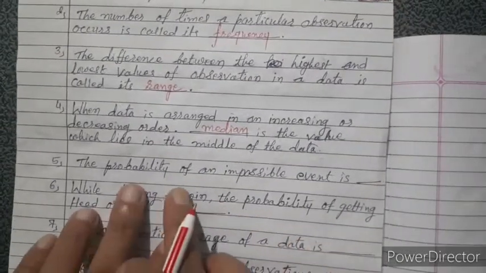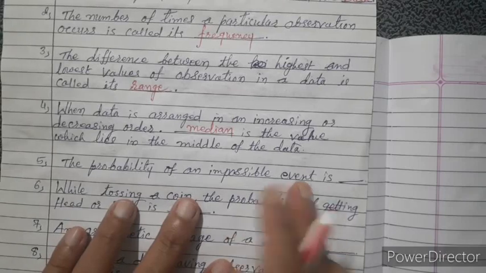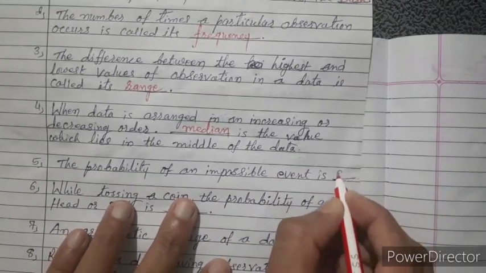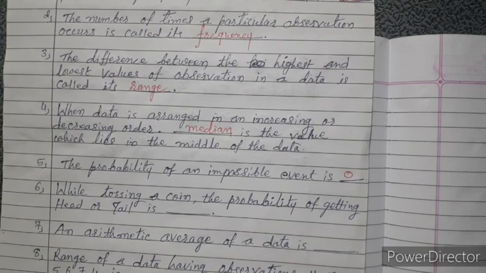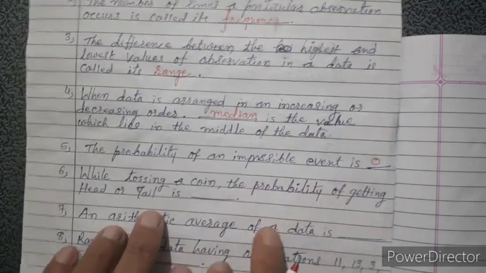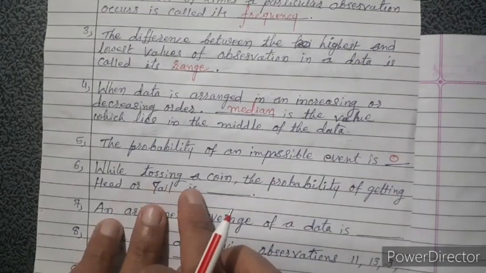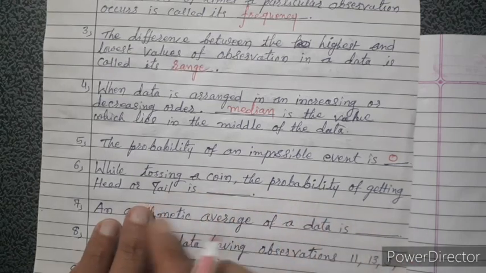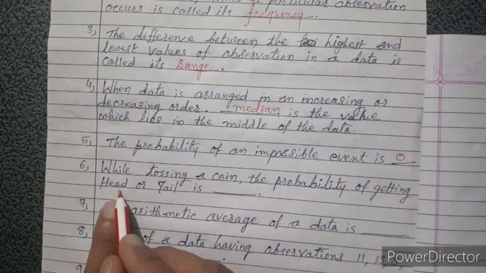The probability of an impossible event, that is not possible, is 0, and for a possible event, that is 100% possible, that is 1. While tossing a coin, the probability of getting head or tail: total 2 results are there, head and tail.